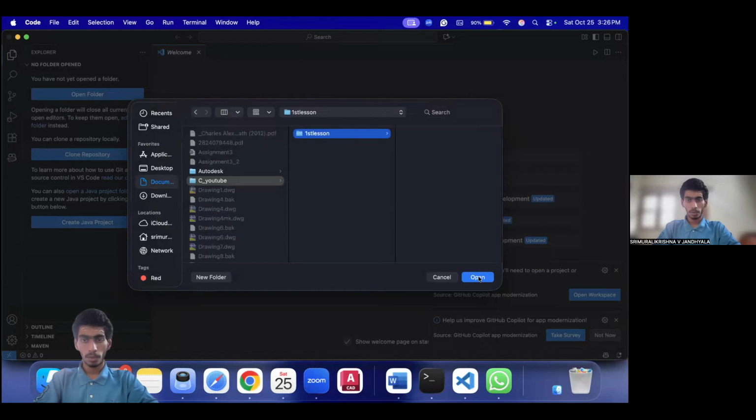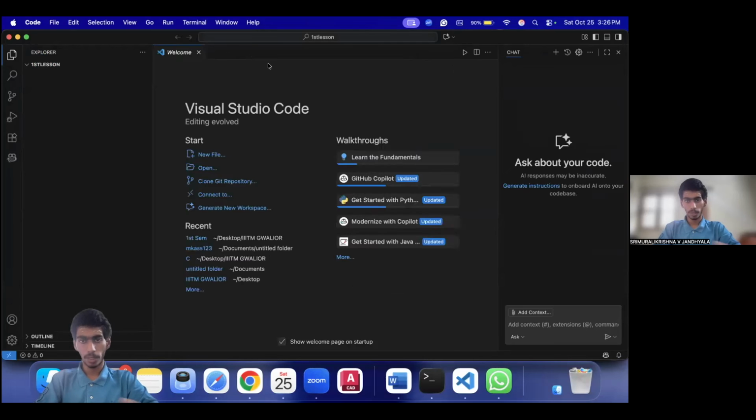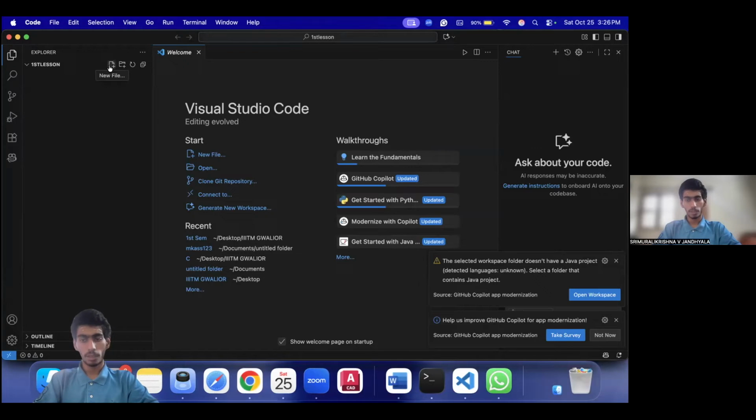Now, if you click open, it basically opens up that specific folder inside Visual Studio. So you can come here, and this specific one is to create a new folder. This one is to create a new file. So basically, you can create any kind of file. It's not specifically C, but yeah.